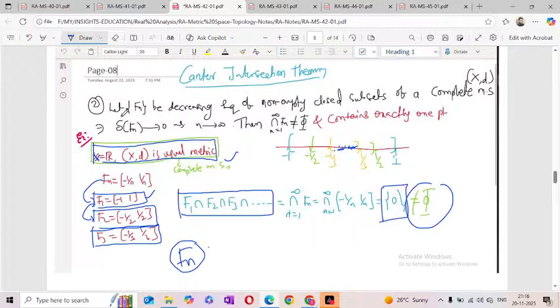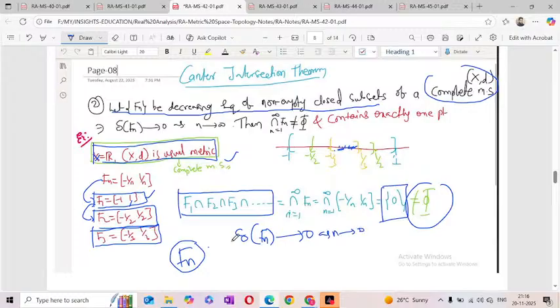So now let Fn be a decreasing sequence of non-empty closed subsets of a complete metric space. From the complete metric space, I am taking a sequence of closed sets like this, and the length of the interval tends to 0 as n tends to infinity.